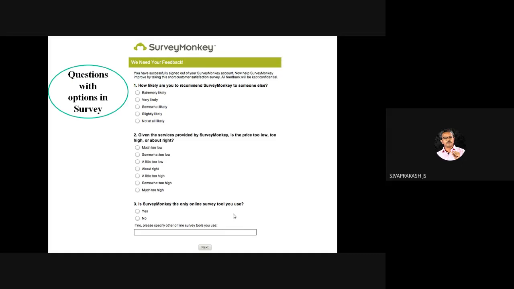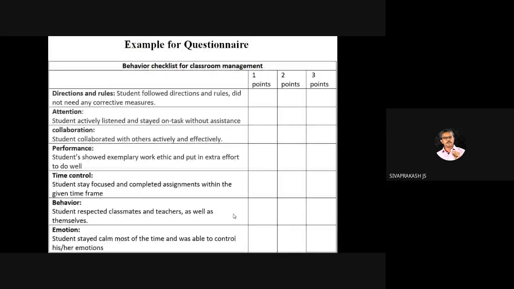We have to adhere to these options. So that is a survey. This is an example of a questionnaire. Here they have used a three-point scale, 1, 2, 3. These are checklists to assess behavior for classroom management. So this is the questionnaire.